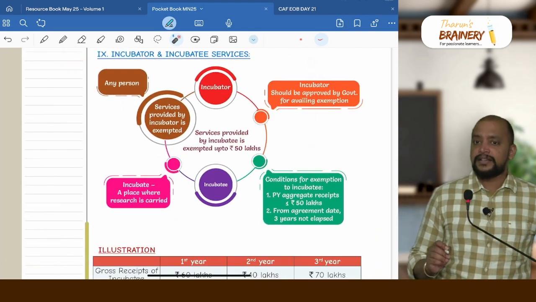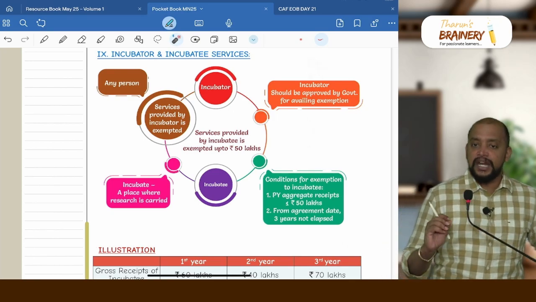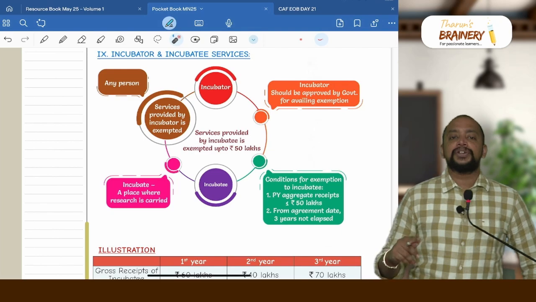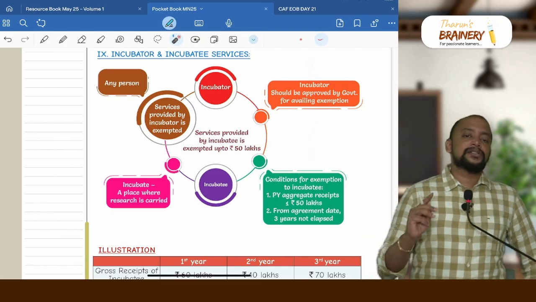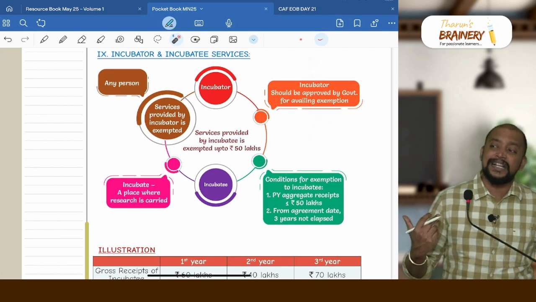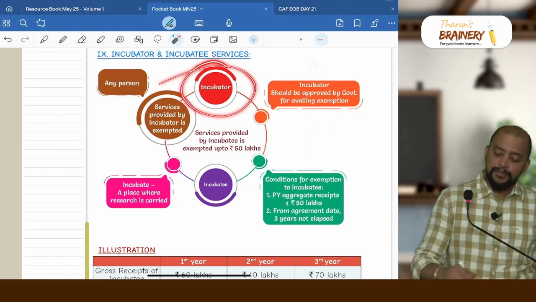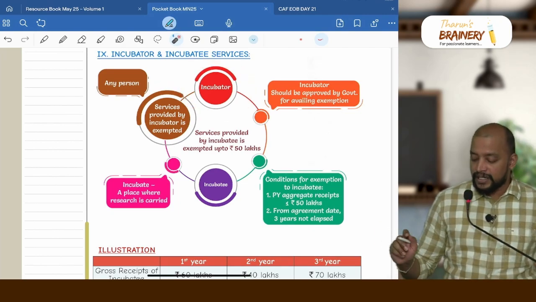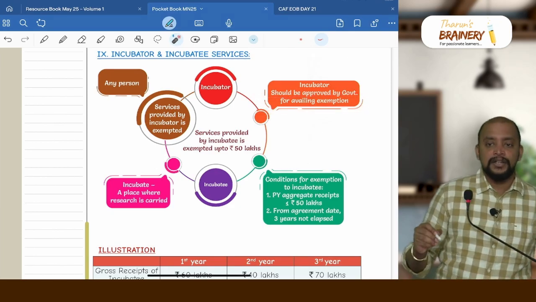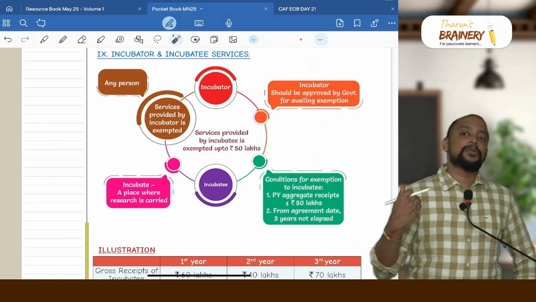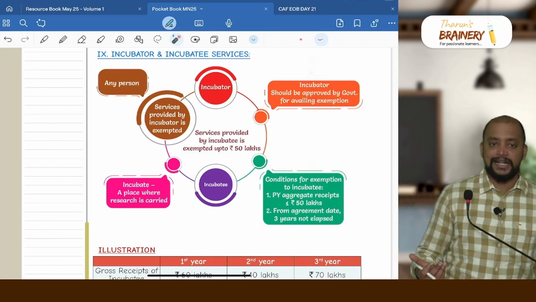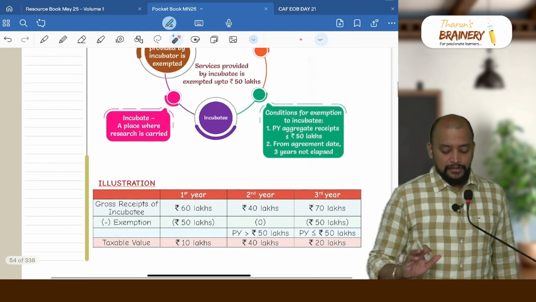Incubator services will be exempted up to 50 lakhs in a financial year, and if it crosses 50 lakhs, the excess is only taxable. And two conditions. Condition number 1, 3 years not elapsed from the date of signing the agreement, and previous year also the gross receipt should not exceed 50 lakhs. But services provided by incubator will always be exempted, whatever may be the amount, provided that the incubator is approved by the government for availing the exemption. That means they should be an approved incubator, then only it is exempted. If they are a non-approved incubator, then it will be taxable. But incubator service is exempt up to 50 lakhs.